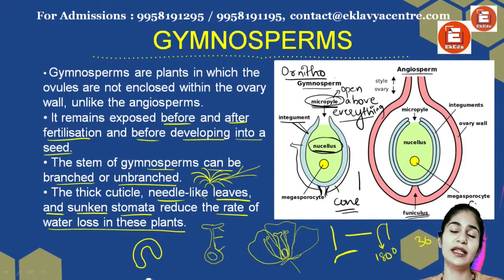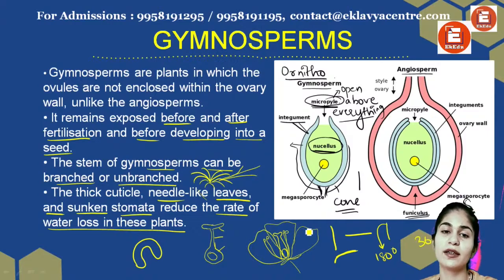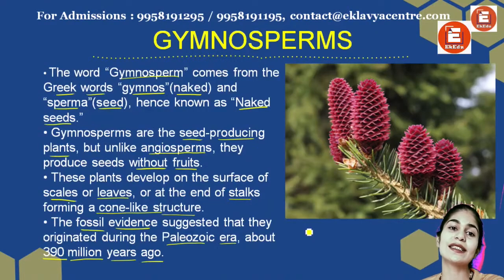We can talk about them in detail when we talk about angiosperms, because gymnosperms majorly have an orthotropous ovule. So that is what you need to remember, right? So that is it for my gymnosperms. I hope you have understood.